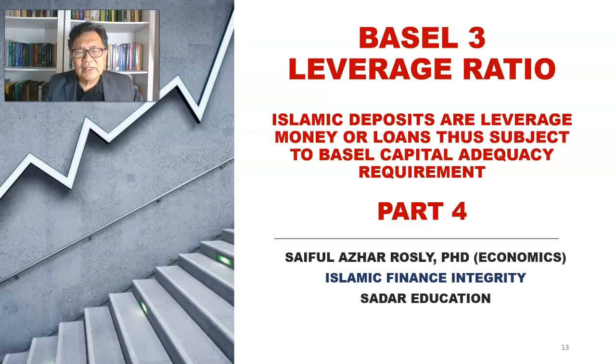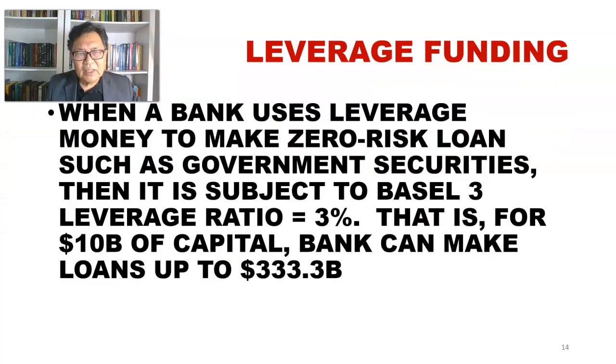So we have to look into this issue and make sure that the viewers understand what I'm trying to convey about this leverage funding system in Islamic banking. As I have said earlier, when a bank uses leverage money to make a loan without risk, such as government bonds or government securities, then the bank is subject to the Basel III leverage ratio of 3%.